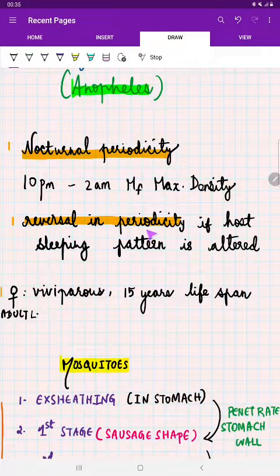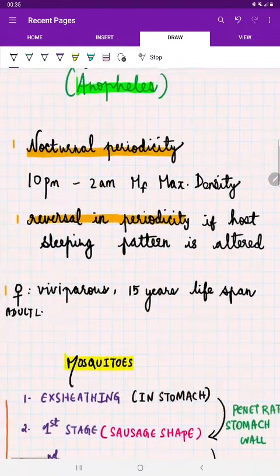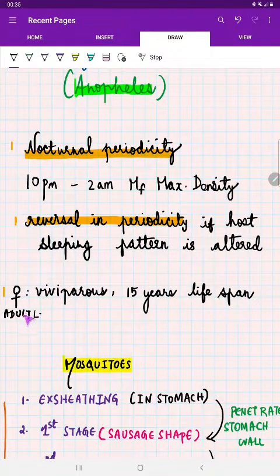Now there is also a reversal in periodicity. That is, if the host's sleeping patterns differ, at that time there will be a change or reversal in periodicity. Now, the female adult worm is basically viviparous. The adult worm has nearly 15 years of lifespan.